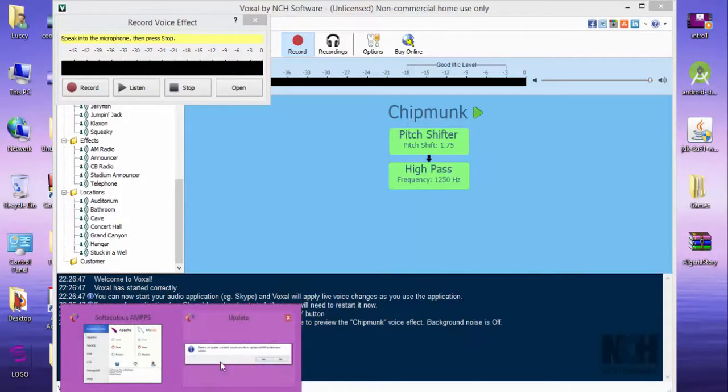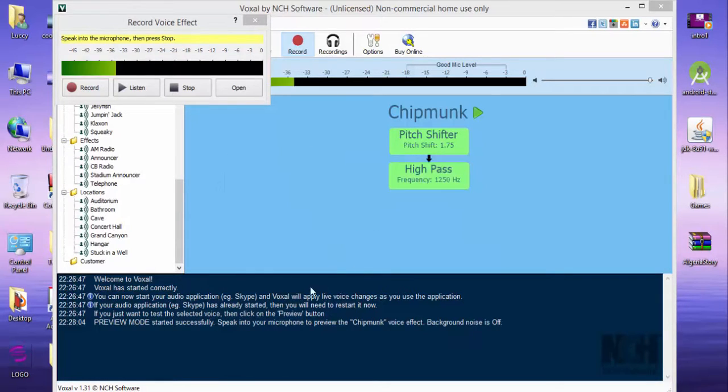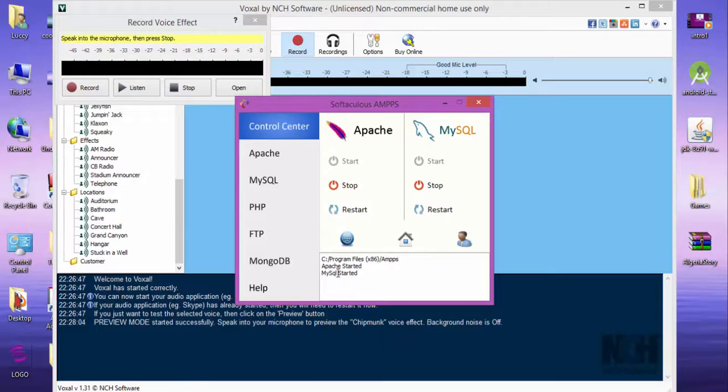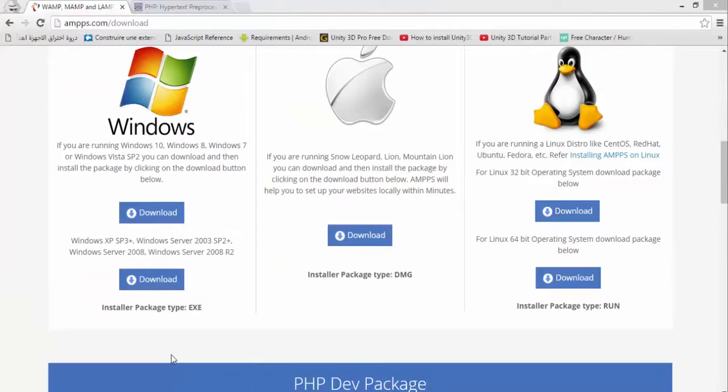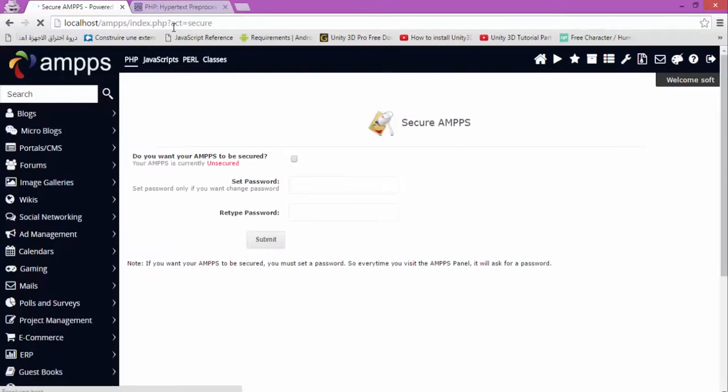What have we got? There is an update available. Do you want it? No, I don't want it. I'm good like this. Apache started, MySQL started. Let's test it. That's good.